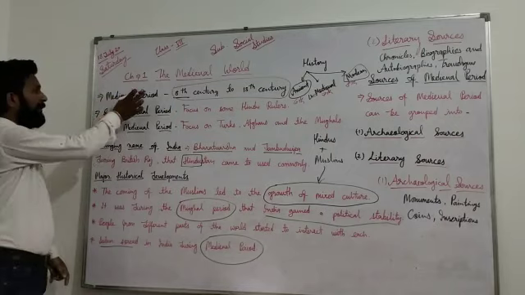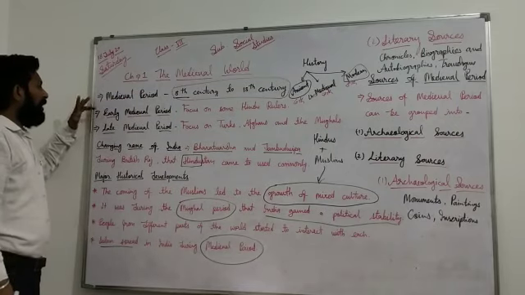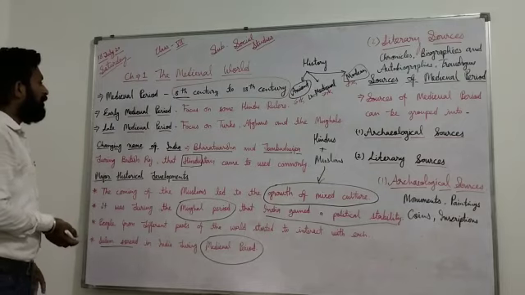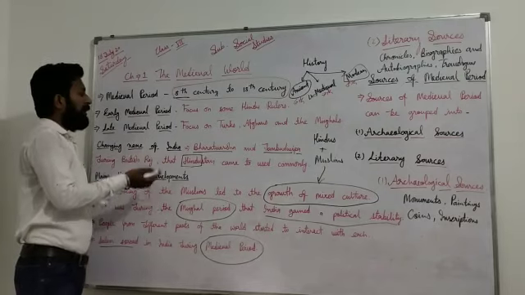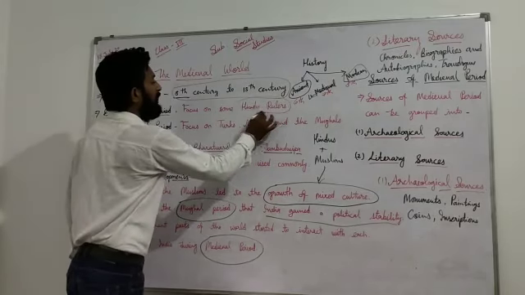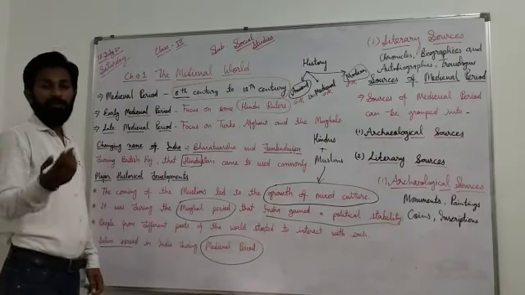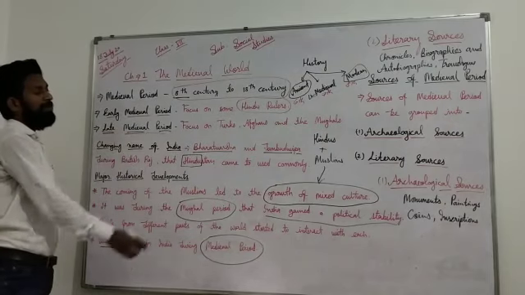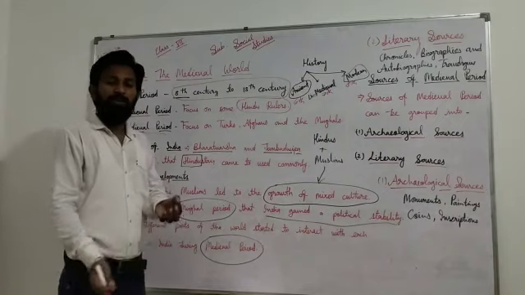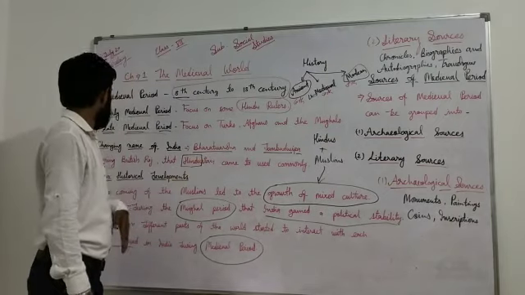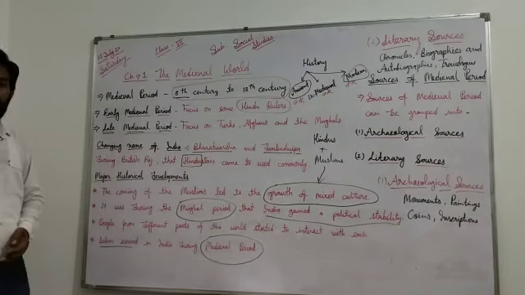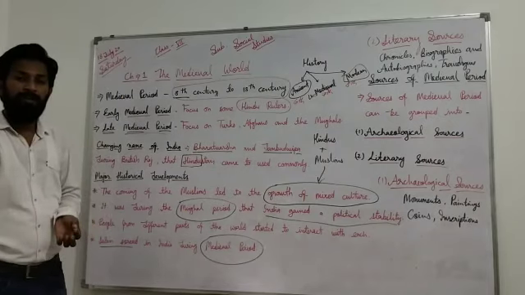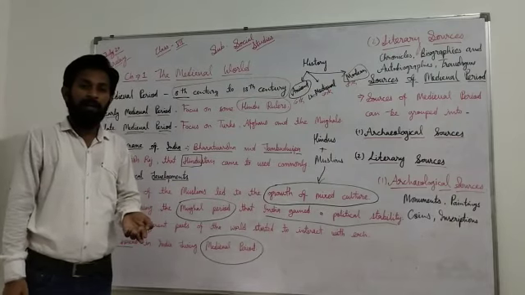After that, the medieval period is divided into two time periods: early medieval period and late medieval period. In the early medieval period, there were many Hindu rulers: Palas, Pratiharas, Rashtrakutas, Rajputs. And if we talk about the late medieval period, you can easily say Turks, Afghans and Mughals. Changing names of India: many names are there for India, like Jambudvipa, Bharatvarsha, India, Hindustan.